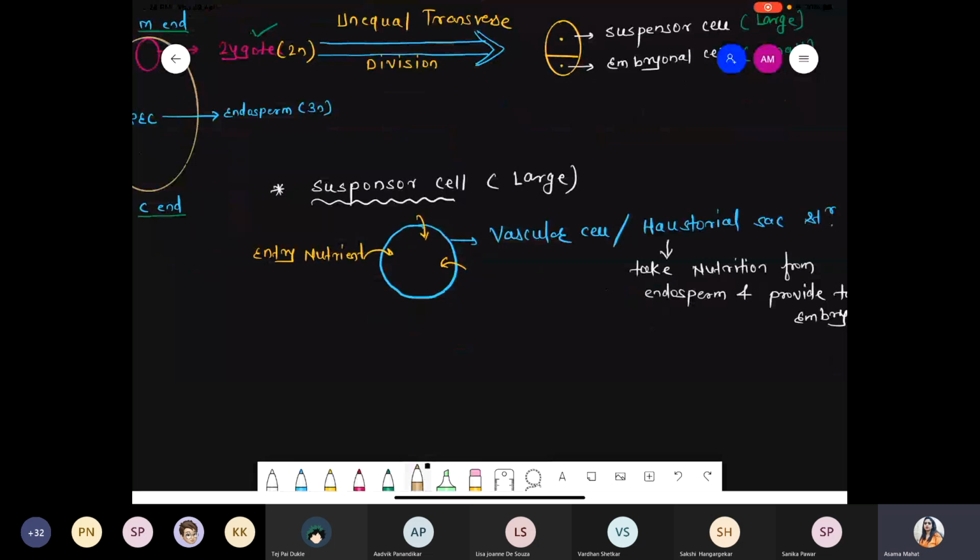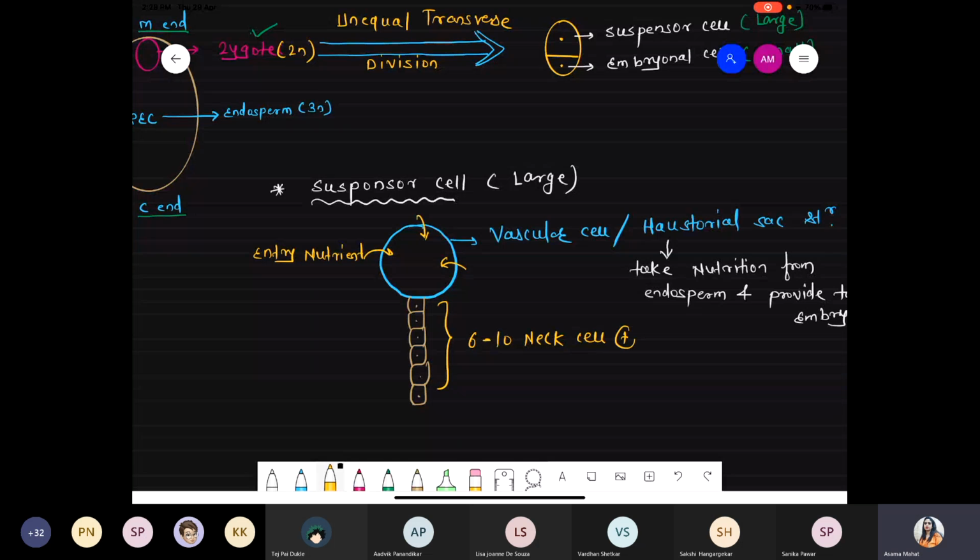So write down here, there are some cells present at the bottom. 1, 2, 3, 4, 5, and suppose this is the 6th one. So these 6 to 10 neck cells are present in dicot. Approximately minimum 6 and maximum 10 neck cells are present.